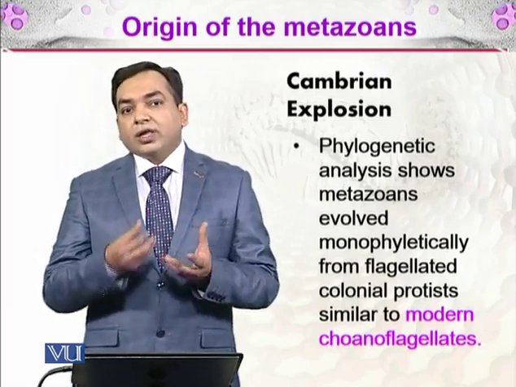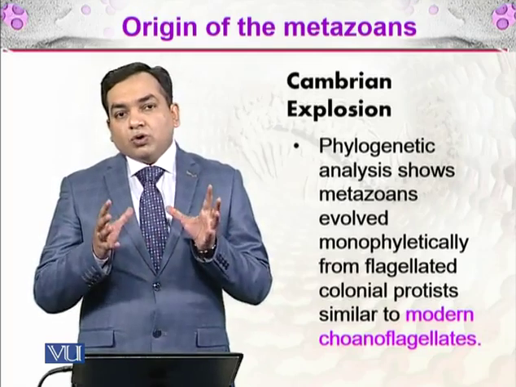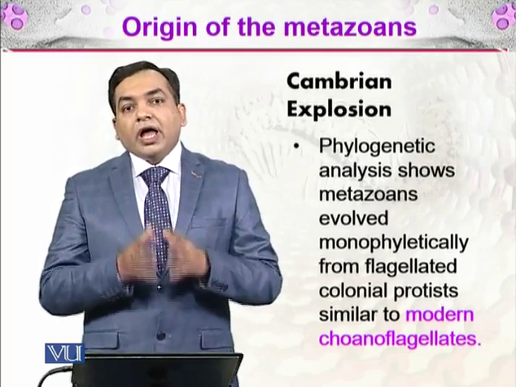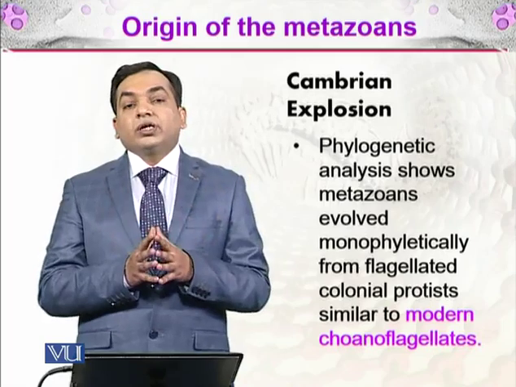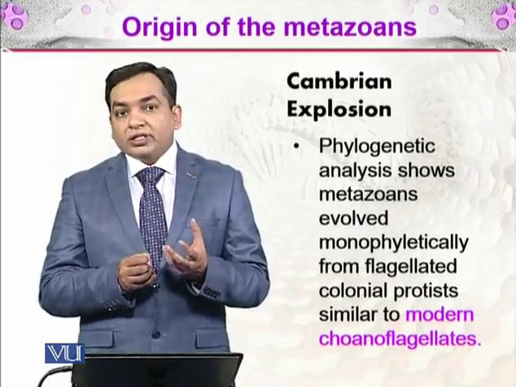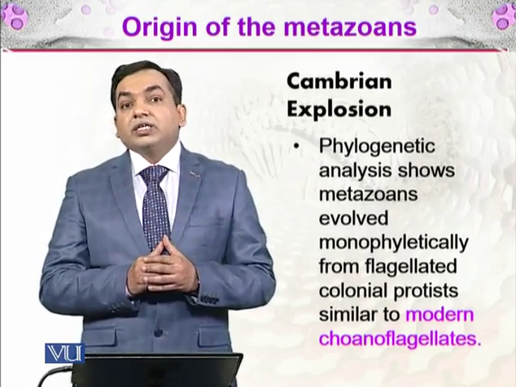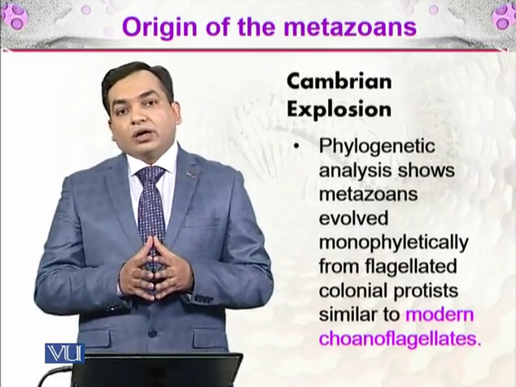A flagellum is an appendage to a cell which helps it move. So the colonies which had flagella combined together and made organisms just like choanoflagellates. Choanoflagellates are simple organisms whose cells have flagella. So these were the earliest forms of organisms that were present at the end of the Cambrian explosion.